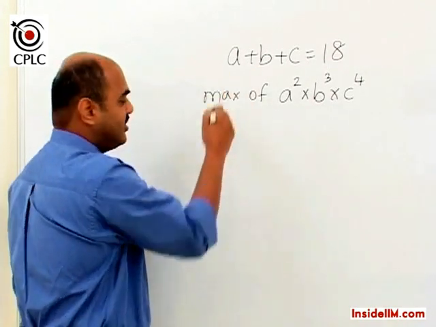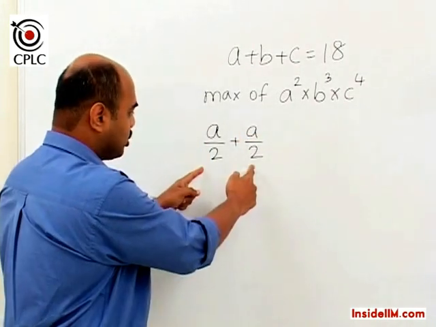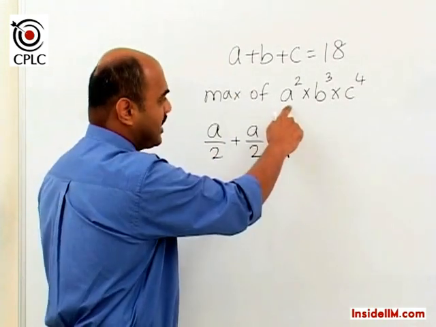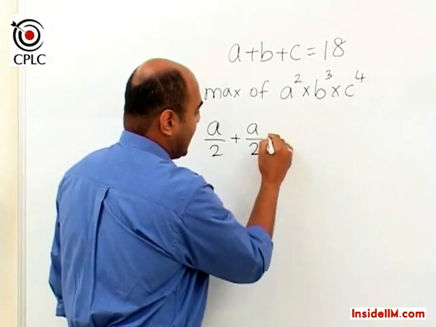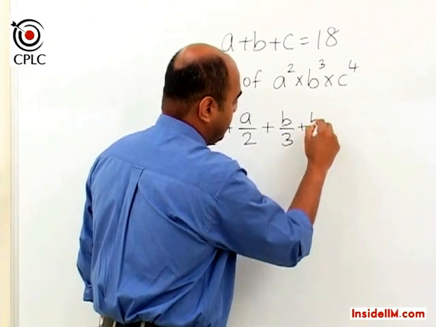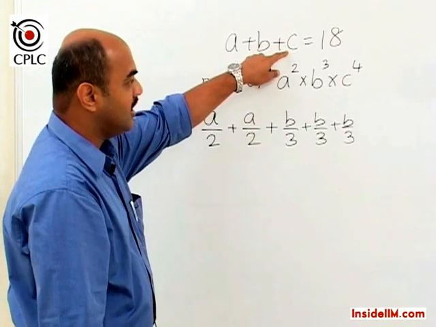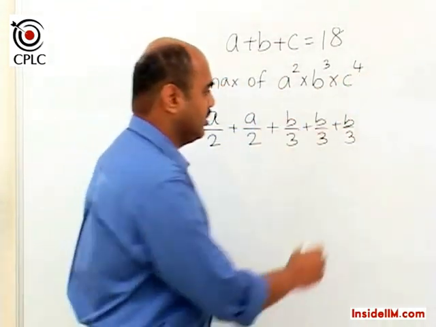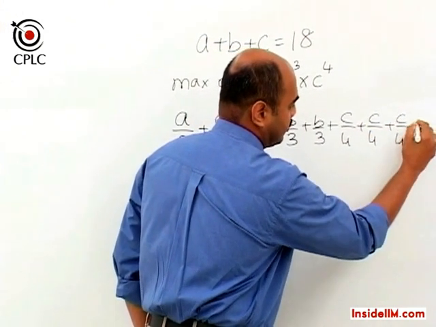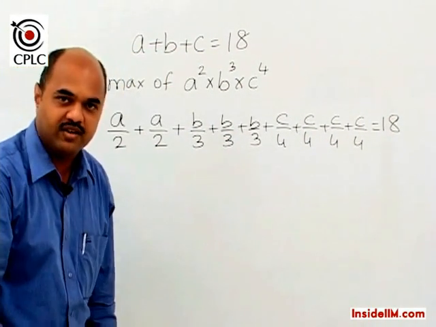We can simplify this as A upon 2 plus A upon 2, because these 2 put together would still be A, but I've split it up into 2 parts. Why? Because I want 2 parts of A here. And then we can split up this B into 3 parts as B upon 3 plus B upon 3 plus B upon 3. And we can split up this C into 4 parts because we need 4 here as C upon 4 plus C upon 4 plus C upon 4 plus C upon 4. And this total is equal to 18, which is what was given.